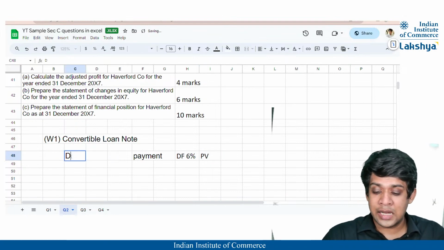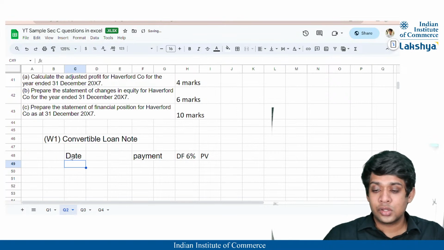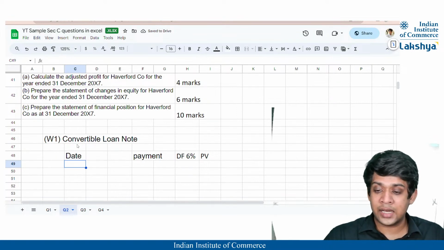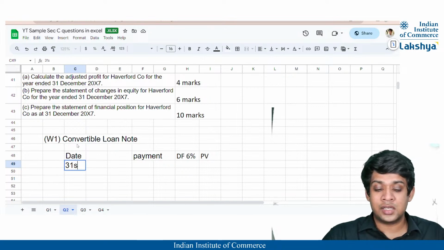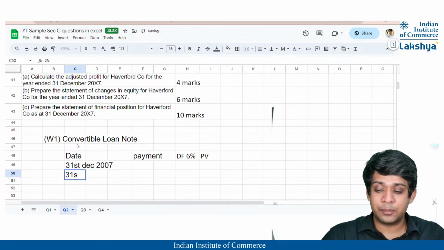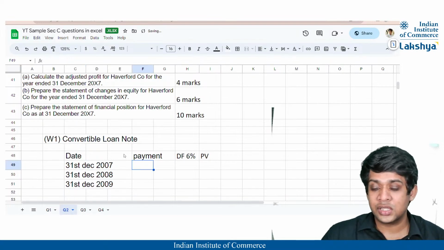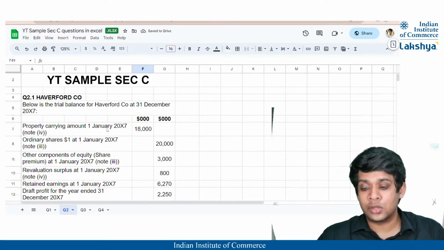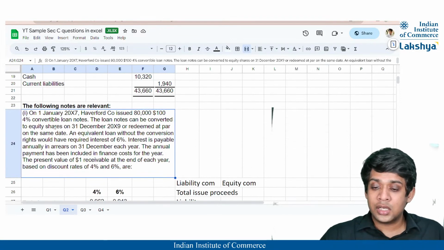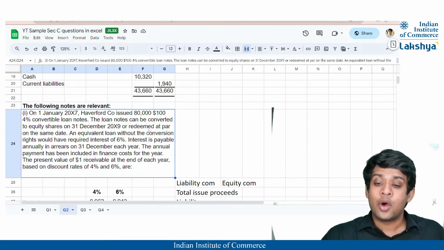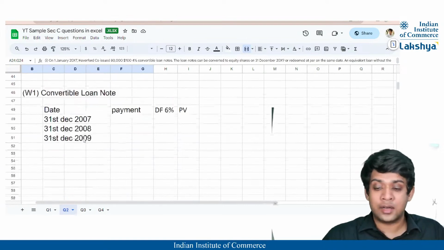And also I'll mention the date here. The date will be the year end, right? So 31st December of each year: 31st December 2007, then 31st December 2008, and then 31st December 2009, because it is going to be redeemed in the year 2009, correct? You can see here, the loan notes can be converted into equity shares on 31st December 2009, or also redeemed at par on the same date, right?